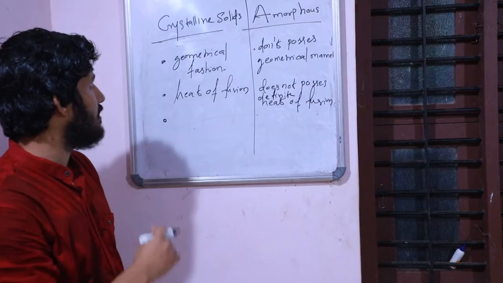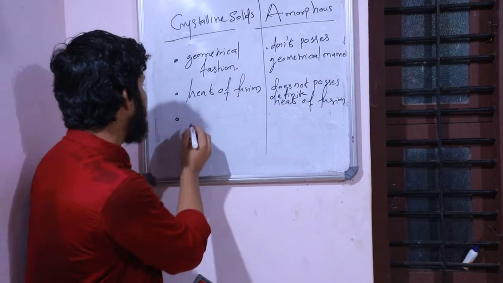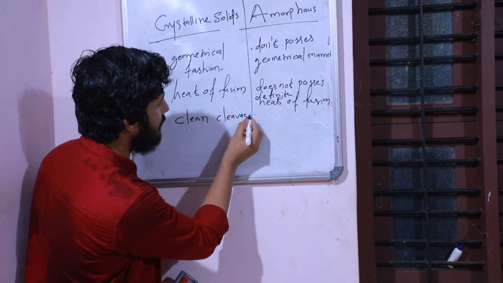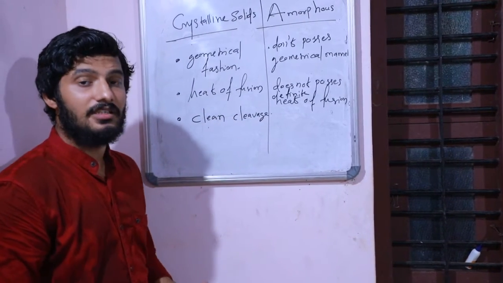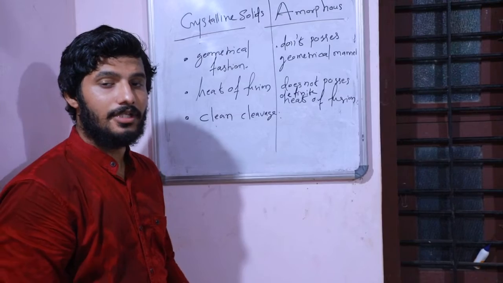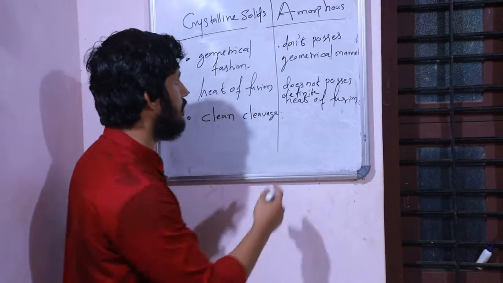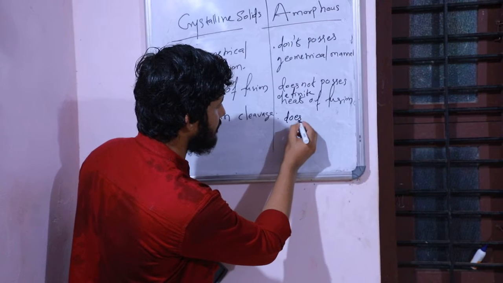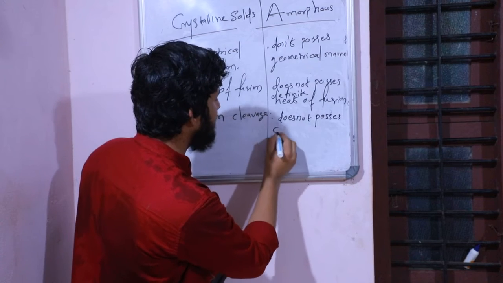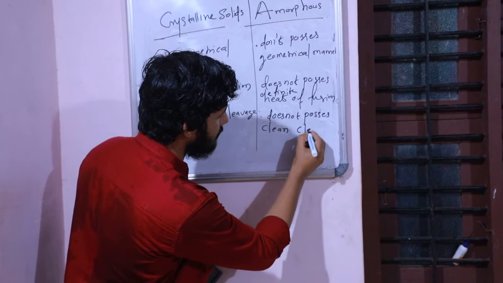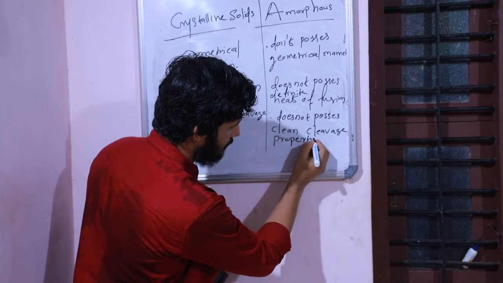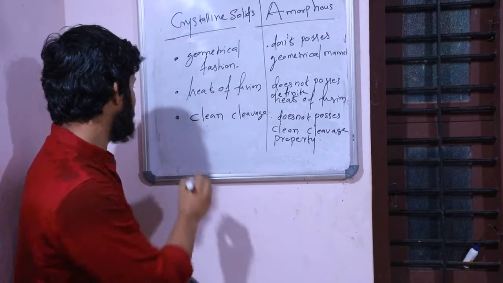As another point of view, the crystalline solid shows a clean cleavage property. But the amorphous solid does not possess a clean cleavage property.